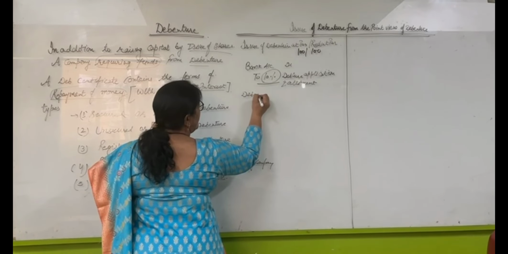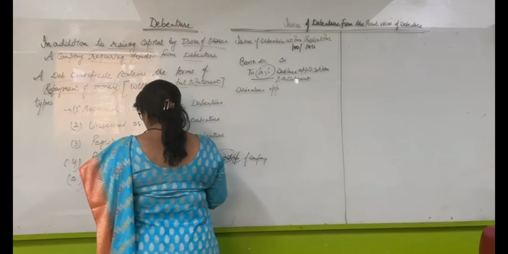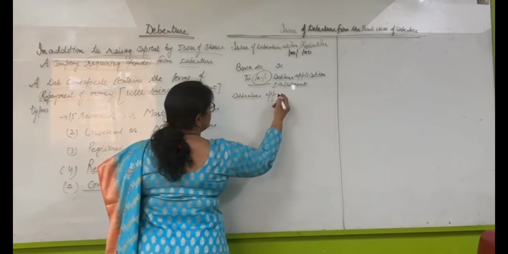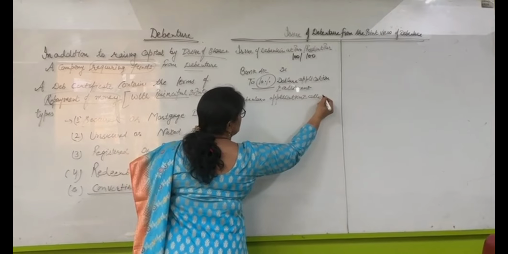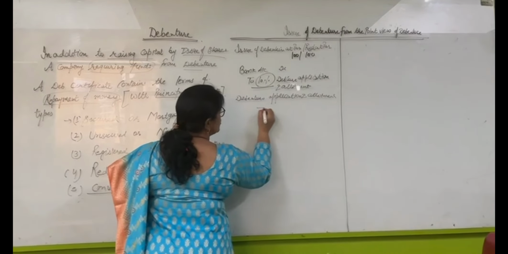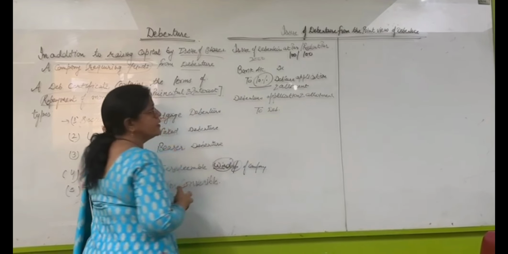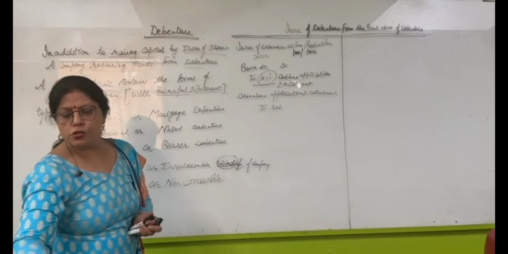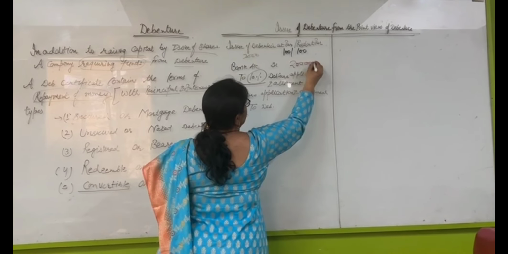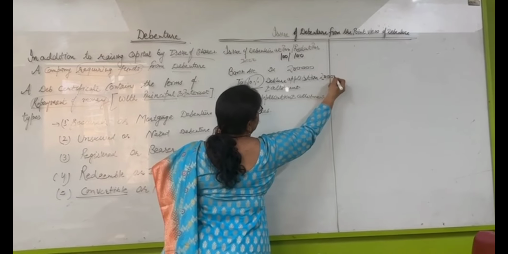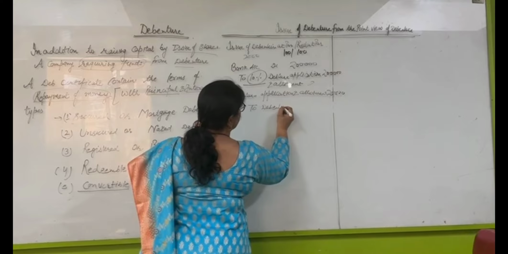The rate of the debenture is always written as a prefix of that debenture. Debenture application and allotment to debentures. For example, 2000 debentures at the rate of 100 means 2 lakh rupees. Bank account debit 2 lakh, and to debentures 2 lakh.